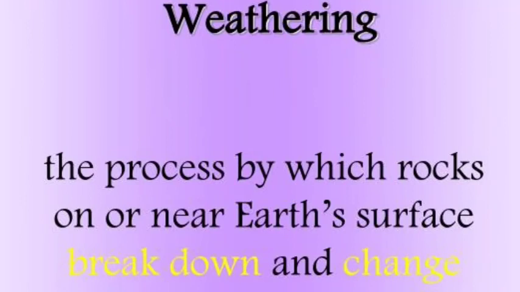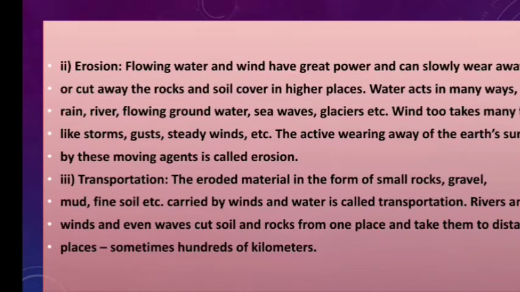erosion. What is erosion? Flowing water and wind have great power and can slowly wear away or cut away the rocks and soil cover in high places. Water acts in many ways.